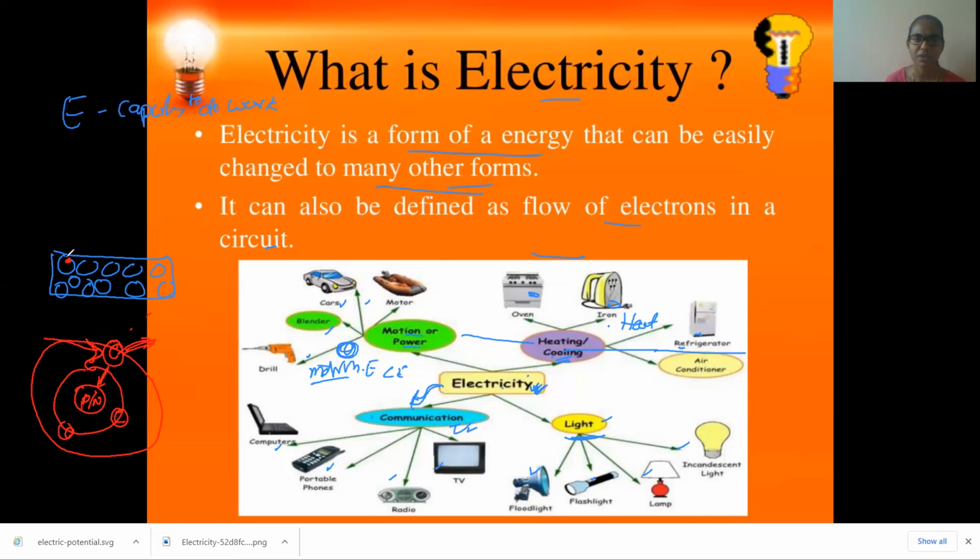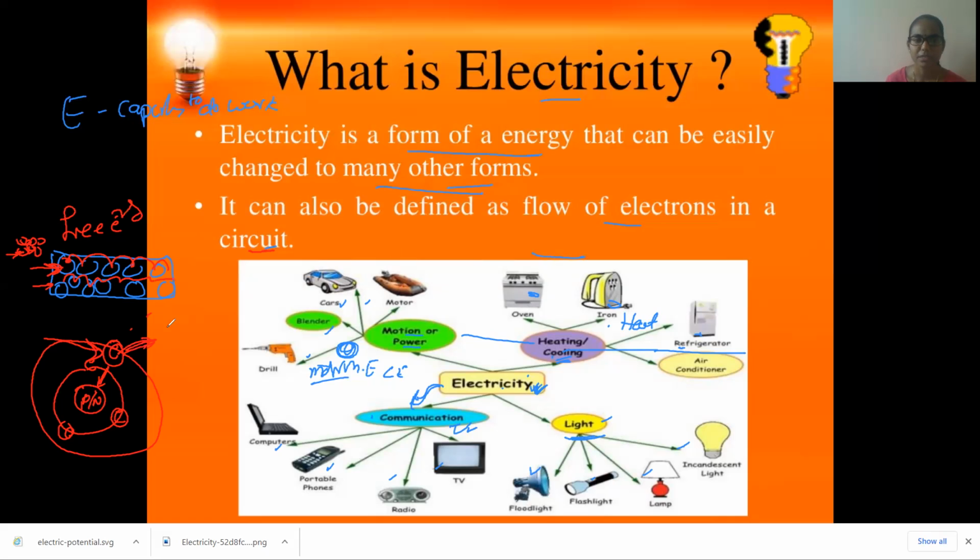Outermost electrons are the free electrons, what we call the free electrons in the atom, they will move from one atom to another. They will jump from one atom to another atom. That means when you supply force, what happens? In case of a conductor, particles are closely packed. That is why when you disturb one atom, other particles keep on being disturbed like that. So when you pass electricity from this end, the flow of electrons will take place from one atom to another atom like this.